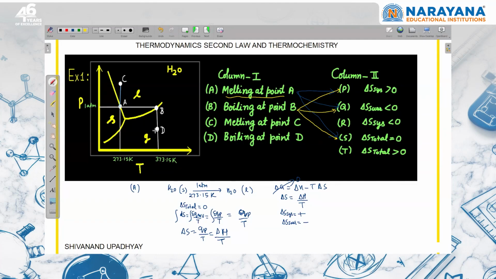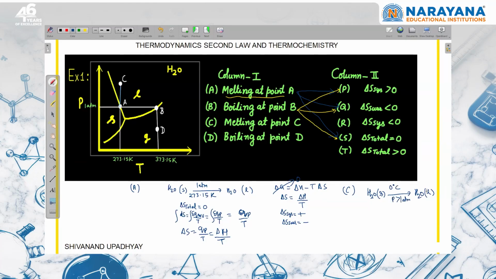Now discussing this C and D option. C option को पहले डिस्कस करते हैं. Here liquid state is stable and they are talking about melting at point C. तो C point पे अगर हम melting की बात करते हैं, we are talking here H2O melting, H2O solid and H2O liquid, where the temperature is 0 degree Celsius but pressure is greater than 1 atm.